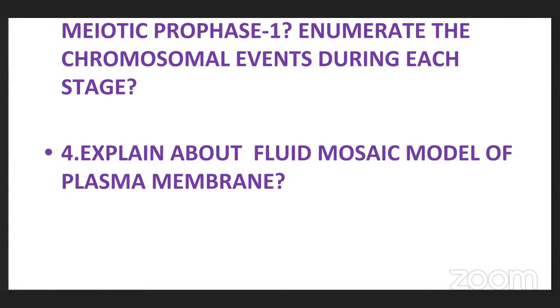We observe the phospholipid bilayer, then intrinsic proteins, extrinsic proteins, glycoproteins. This is the fluid mosaic model proposed by Singer and Nicolson. I already explained it in our previous classes. Recap it, and then write the plasma membrane structure and functions.